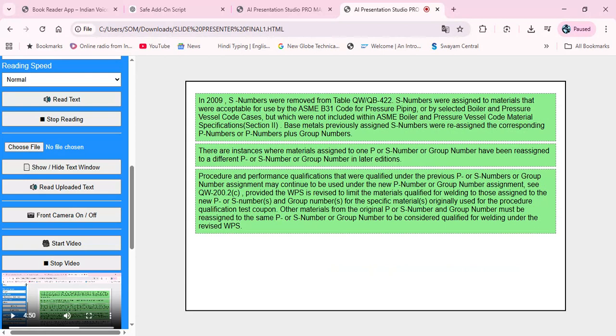Provided the WPS is revised to limit the materials qualified for welding to those assigned to the new P or S number(s) and group number(s) for the specific material(s) originally used for the procedure qualification test coupon. Other materials from the original P or S number and group number must be reassigned to the same P or S number or group number to be considered qualified for welding under the revised WPS.